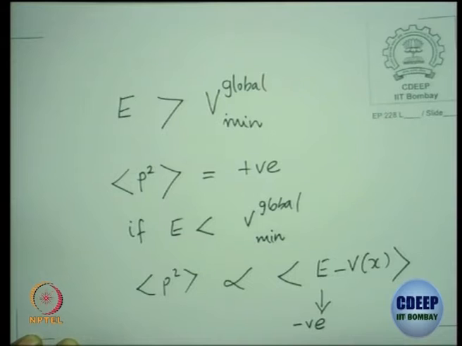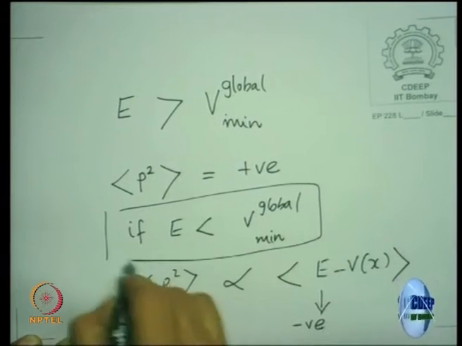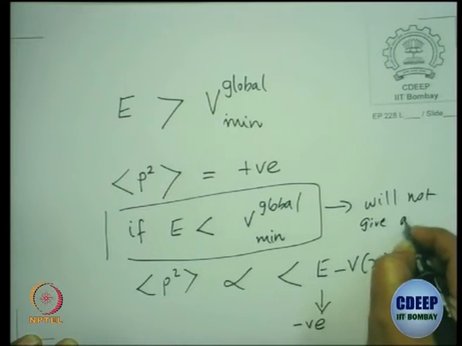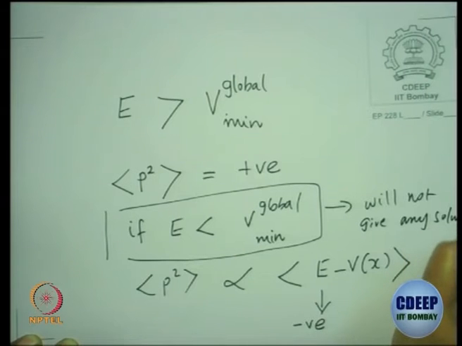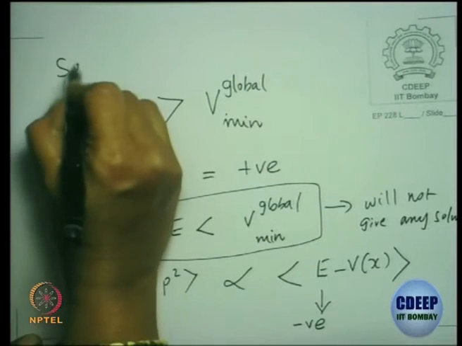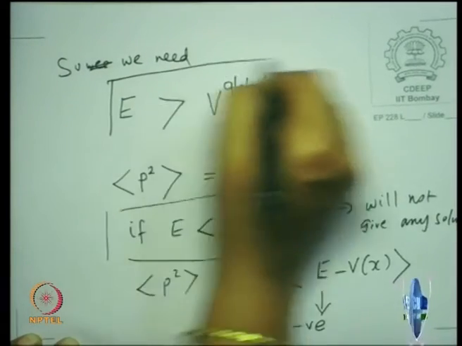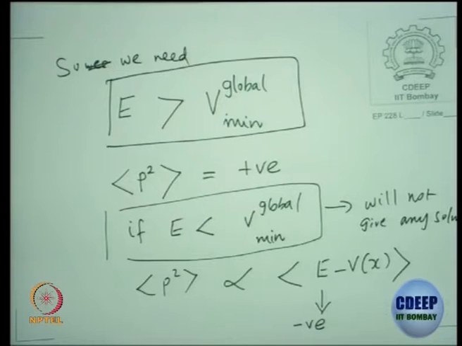Everybody was with me? So therefore, this condition will not give any solution. Okay. So we need E to be always greater than V global minimum. Locally there could be a minimum, but it should not be the global minimum. Whatever it is, your energy value should be greater than the global minimum. Is that clear?